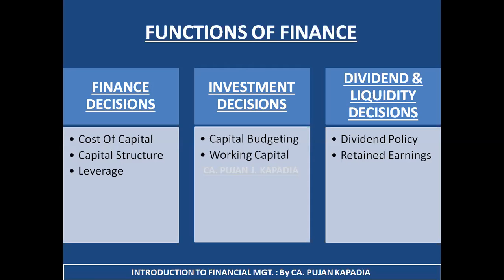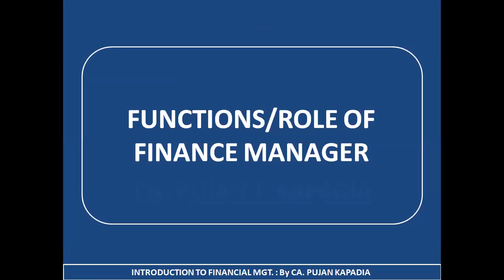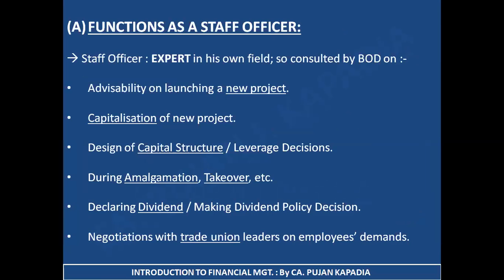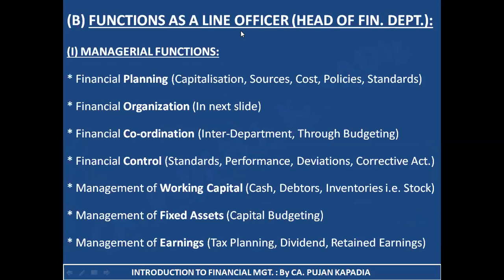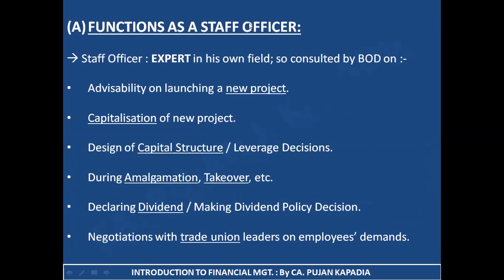Well, then let's move ahead to the last topic for the day of your revision batch. It is functions or role of finance manager. Like as a finance manager, what all are my functions? Basically, my functions have been classified as two kinds. First is functions as a staff officer, and second is going to come as a functions as a line officer. Now, what is staff officer? Basically, staff officer is an expert in his own field. So it is consulted by BOD, that is Board of Directors.